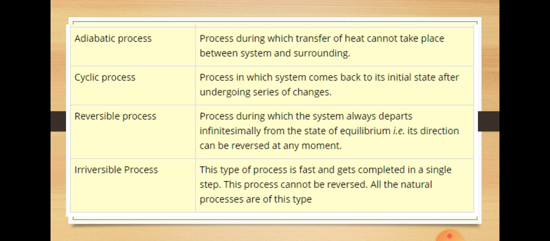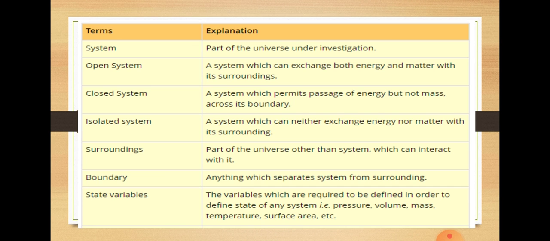So in short, all these systems and terms are given in this table, so that it can help you for your ready reference. You can note down in your copy. System, let's revise it again. System, part of the universe under investigation, means whatever work I am doing, that is my system. Open system, a system which can exchange both energy and matter with its surrounding, means water is being heated in a pan. Closed system, a system which permits passage of energy but not mass across its boundary, means a pan which is closed is being heated.